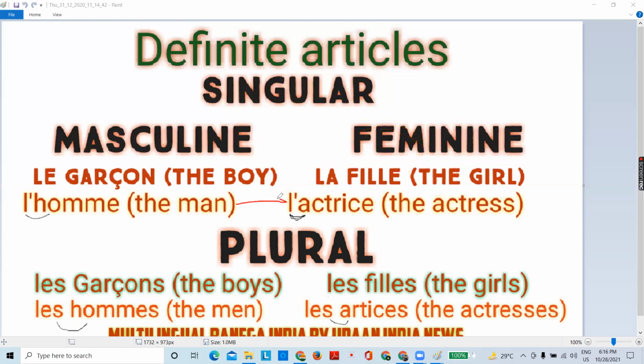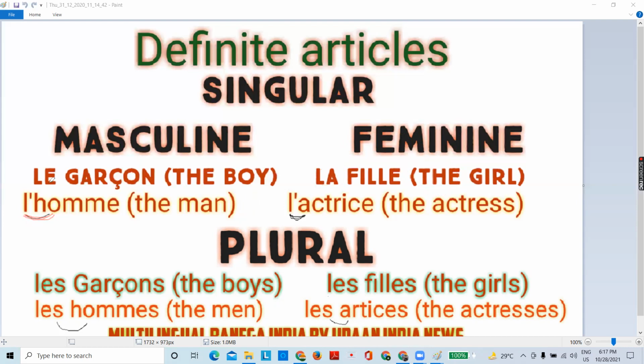Now coming to these two, L apostrophe. As I told you, if any noun, whether it is masculine or feminine singular, starts with a vowel, it takes L apostrophe. First thing which you are seeing here, there is a sign for liaison. The rule is that whenever a noun takes L apostrophe, it also gives liaison.